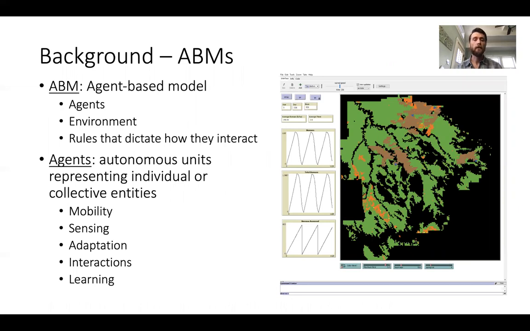So this could be things like bison, livestock, people, even institutions or viruses. These agents operate according to decision rules that dictate their mobility and their ability to sense the environment around them. And these agents can even adapt or learn from past experiences, from interacting with each other and with their environment.